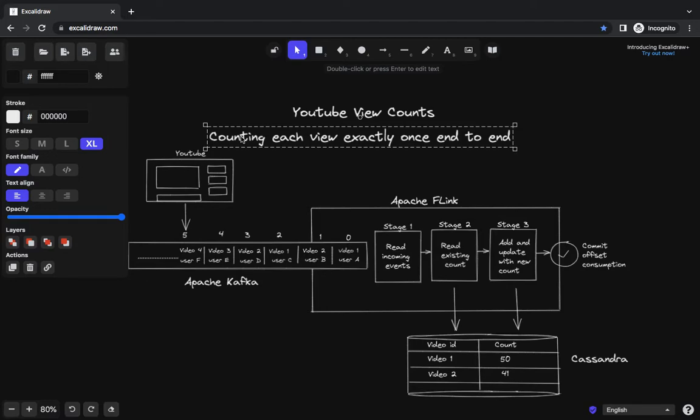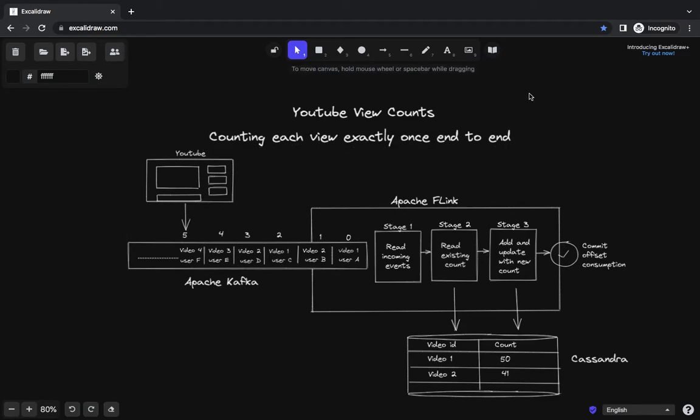Before actually solving this problem, let me explain the existing setup we have. The system would be very complicated, but I've just drawn at a very high level some of the components the system might have.